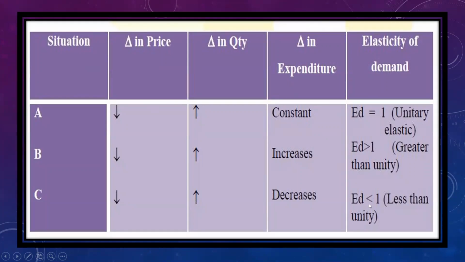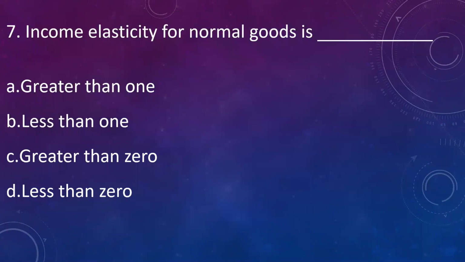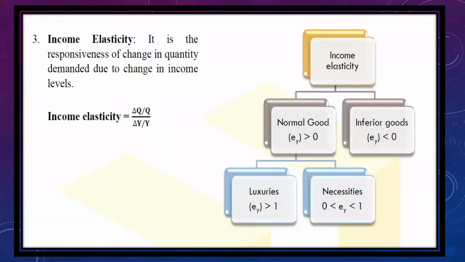Our next question is, income elasticity for a normal good is: greater than 1, less than 1, greater than 0, less than 0. The answer is greater than 0. As discussed earlier, income elasticity is the responsiveness of quantity demanded to change in income levels. Depending on income elasticity, goods are divided into two parts, normal goods and inferior goods. For normal goods, income elasticity will be greater than 0, and for inferior goods, it will be less than 0.